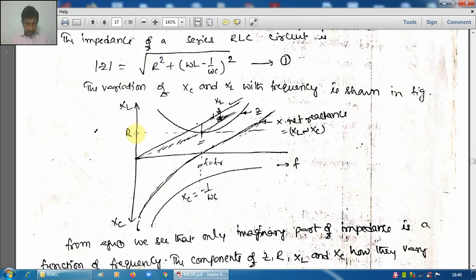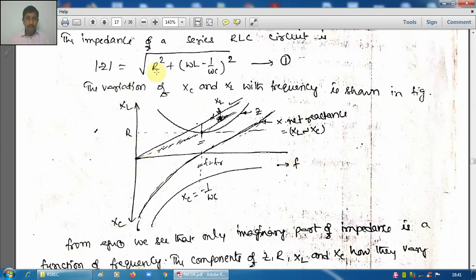Therefore R is constant. If you plot the variation of R, XL and XC with frequency, XC is negative, so it is drawn downwards. This is XL, and R is positive, so it comes in the positive portion. How do they look if we plot them against f?